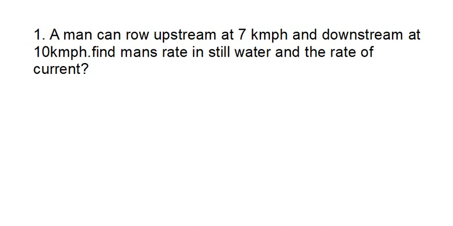A man can row upstream at 7 kilometer per hour and downstream at 10 kilometer per hour. Then they are asking to find the man's rate in still water and the rate of current.